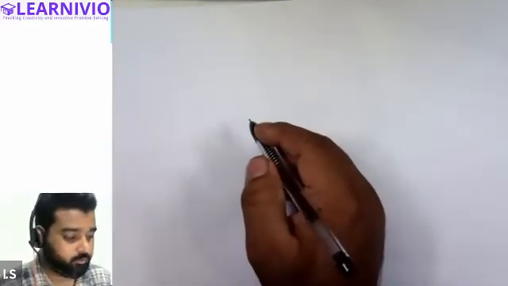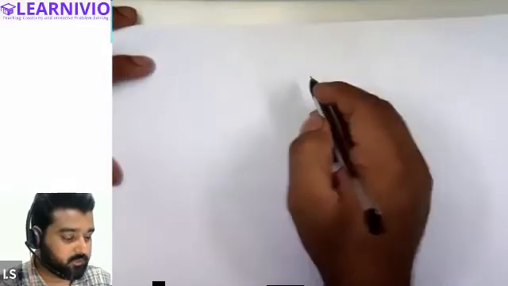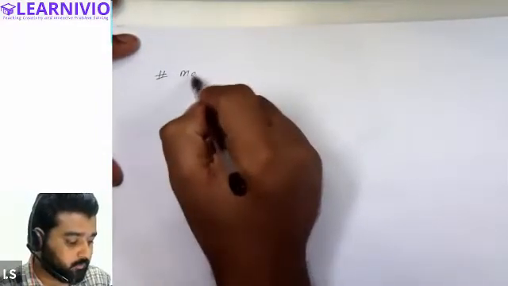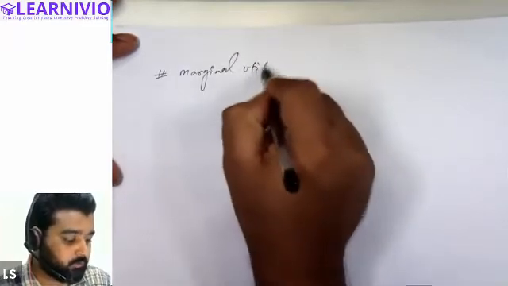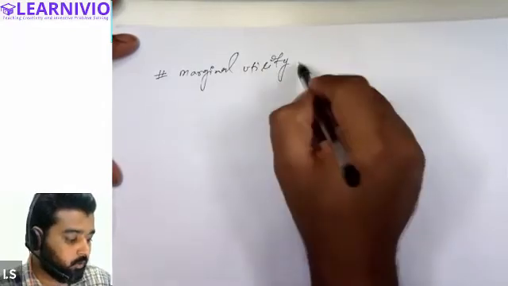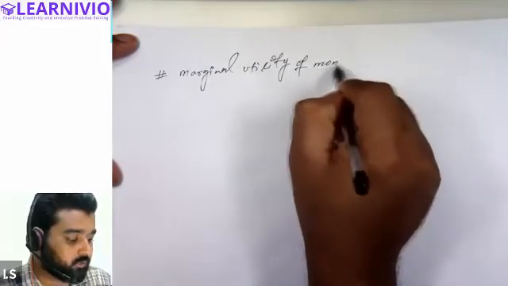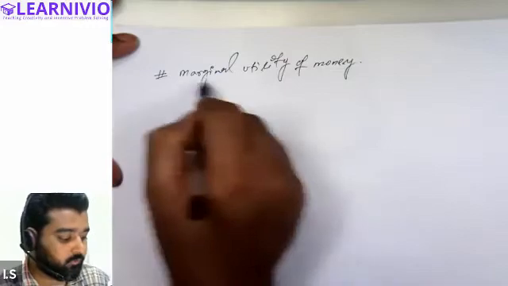All right. So concentrate. In the previous class, I have told you about the marginal utility of money. What is marginal utility of money?